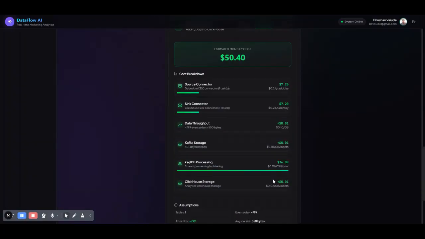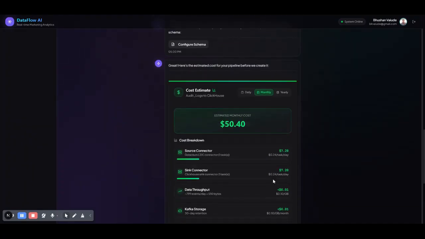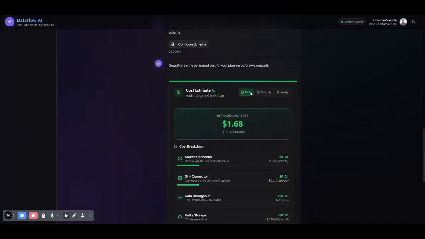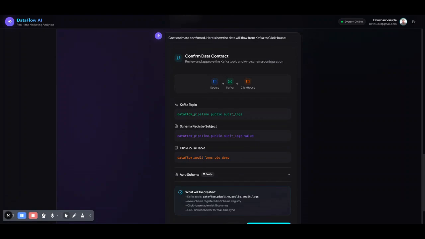And we see the budget for this pipeline. So this is the monthly budget and this is the daily. So based on that, you can make a decision where you need to shut down, maybe pause the pipeline and do the cleanup. The last step is where you will see all the summary: what is the topic we are creating, schema registry and ClickHouse table.